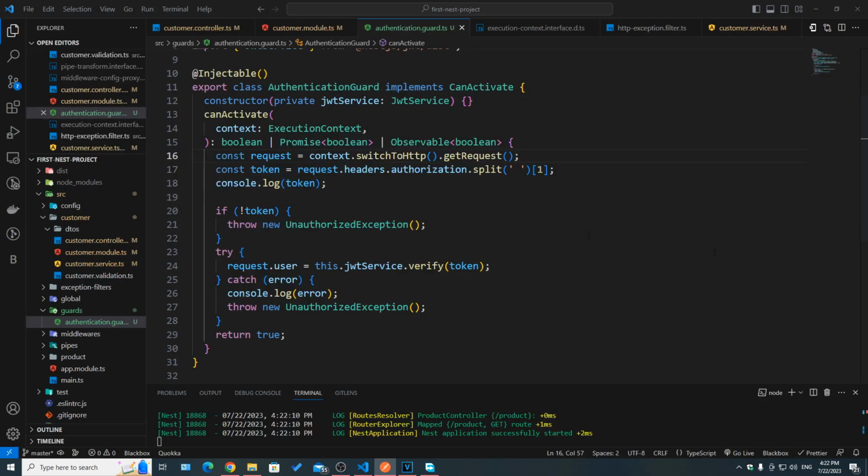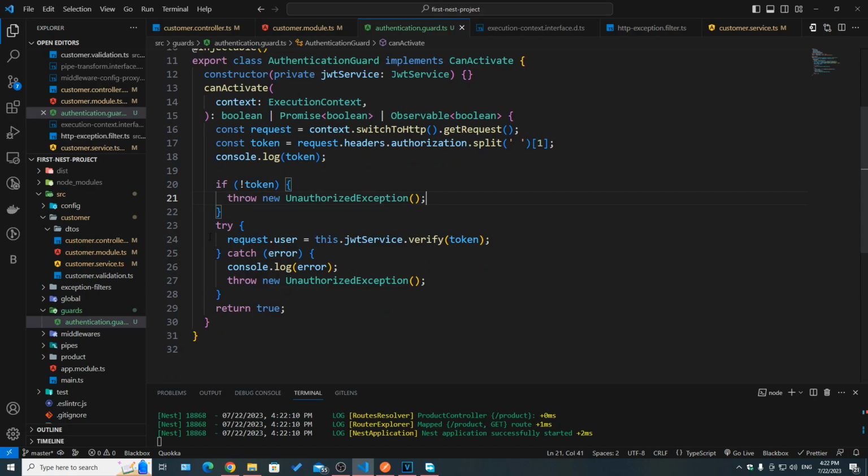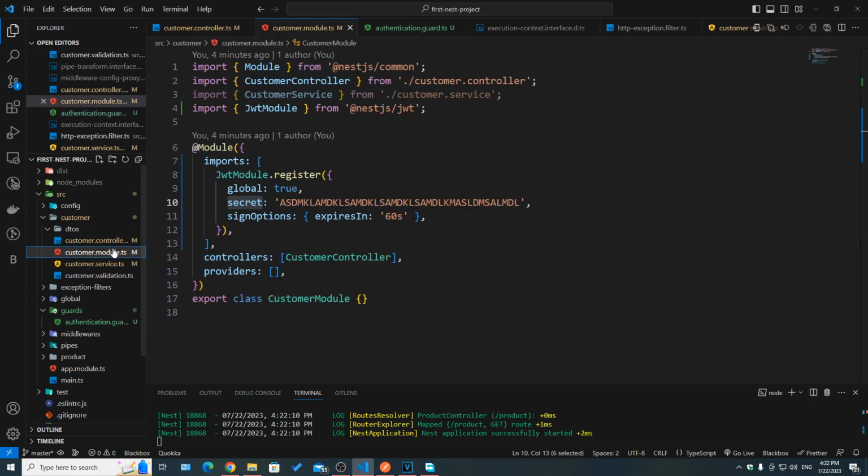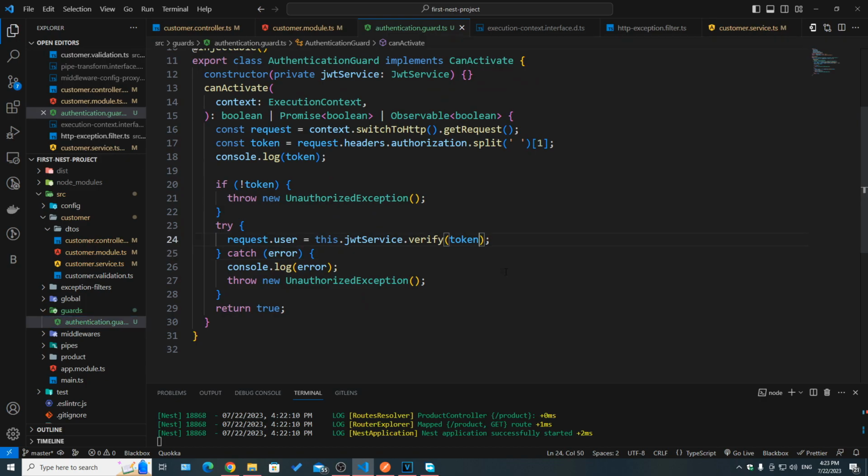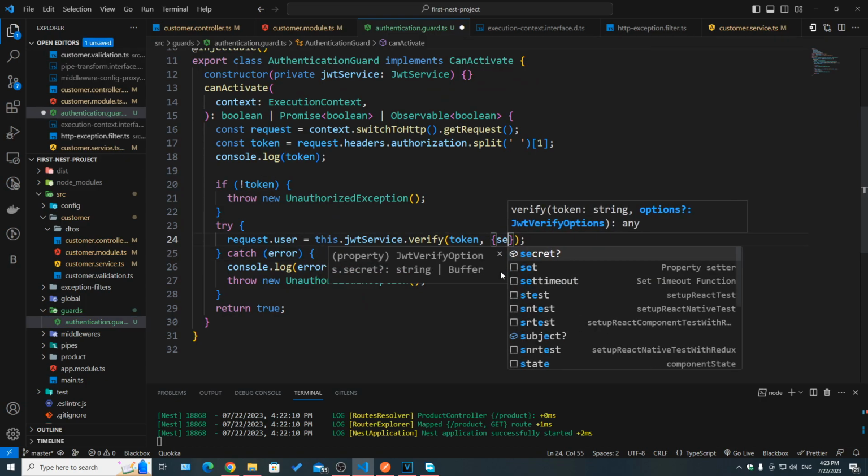After that, we're checking if we don't have a token, then we are going to throw an unauthorized exception. If not, we have a try catch, in which we're going to try and verify this token using the JWT service. So we need to verify it. Again, we're not specifying the secret here or any other options, because we're assuming that all the options are set globally. But if we didn't have the secret set globally, of course, we would need to set it in this function. So here we would have secret.